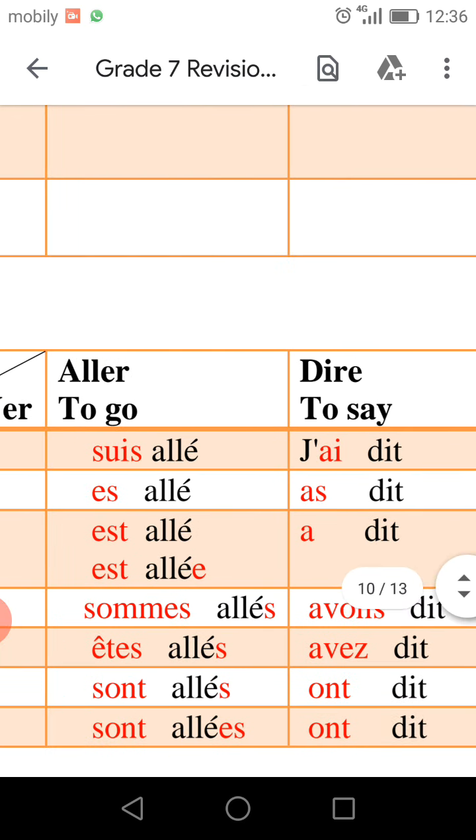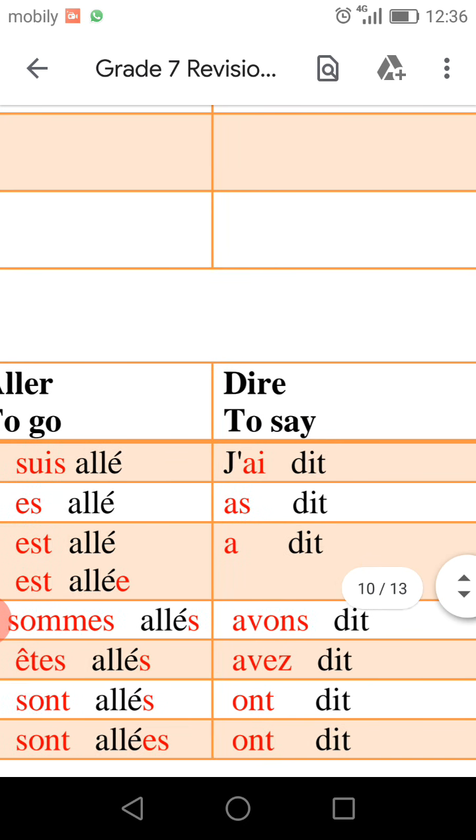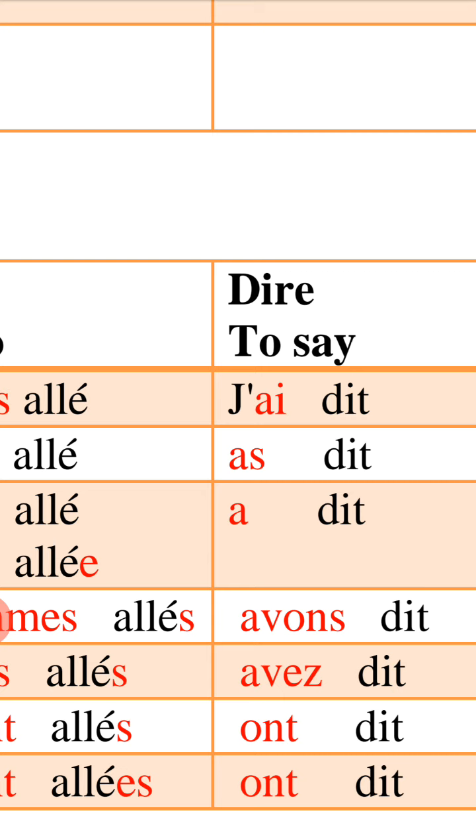So, how to use verbe avoir au présent with the pronoun? Here I have je and j'. So you should use ai, verbe avoir, the verb to have. I should write j', not je, because the first letter of verbe avoir is a vowel. So, j'ai dit, I said. Now I changed verbe dire au passé composé. I first used verbe avoir, ai, with the pronoun je. Then we change verbe dire to participe passé. How? Just cancel RE, then add T. D'accord? So, j'ai dit, I said.